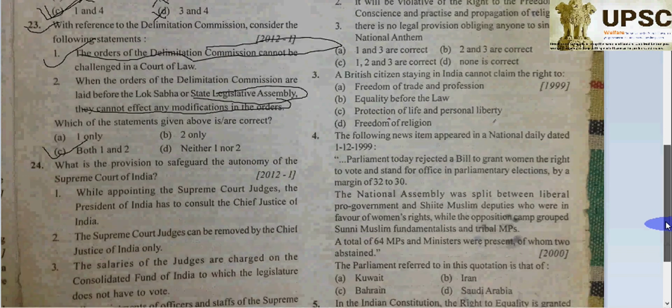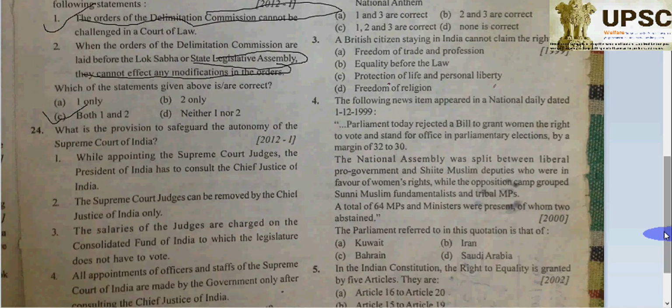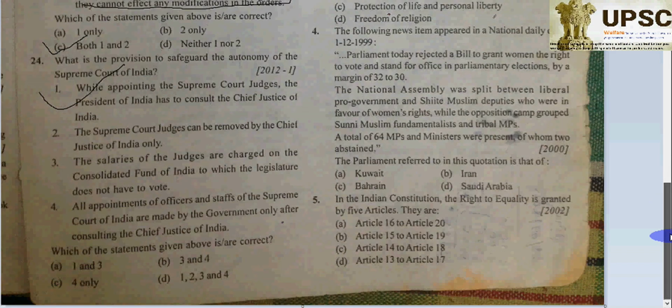24 number question. What are the provisions to safeguard the autonomy of the Supreme Court of India? While appointing a Supreme Court judge, the President of India has to consult the Chief Justice of India. Absolutely correct. So if 1 is correct, then 4 is definitely eliminated and 3 is also eliminated.